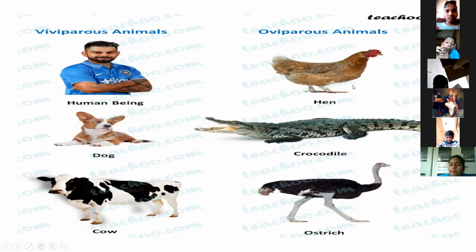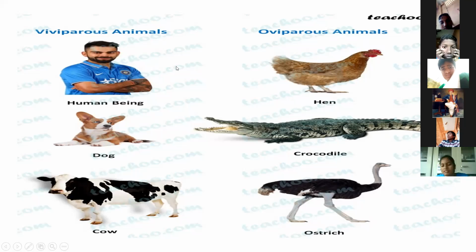Next, oviparous means hen. It lays eggs and they hatch. Next, crocodile and ostrich. These oviparous animals lay eggs, and viviparous animals do not lay eggs. They directly give birth to young ones.